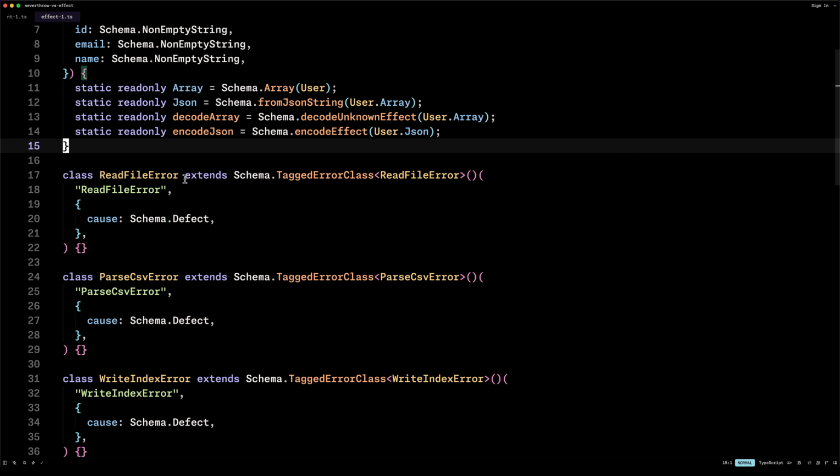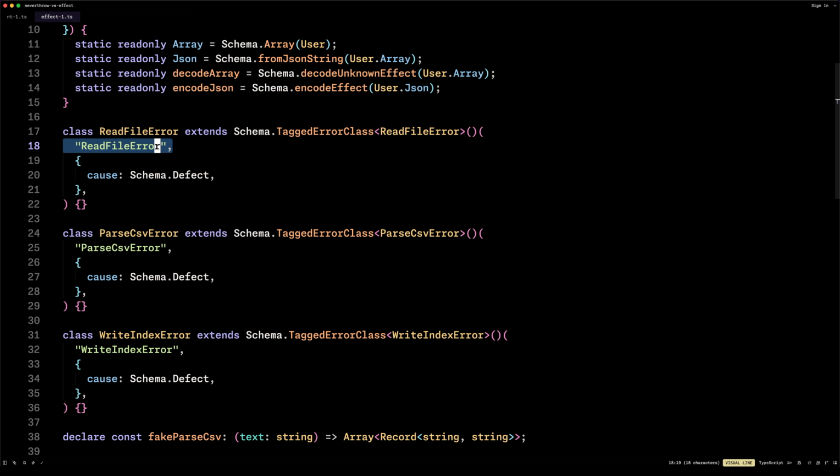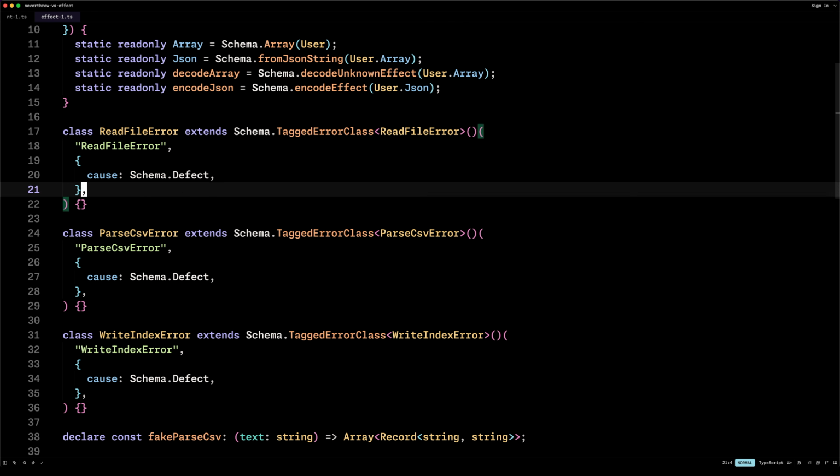Next, we can define our possible errors using Schema. So we can say Schema.TaggedError class, and this is our discriminator. So this is the tag, and then same thing, we preserve the cause.